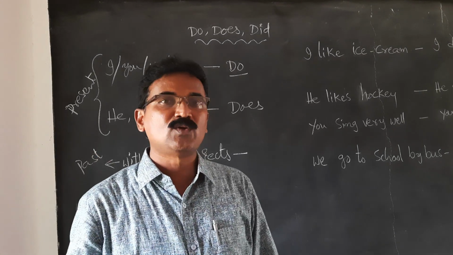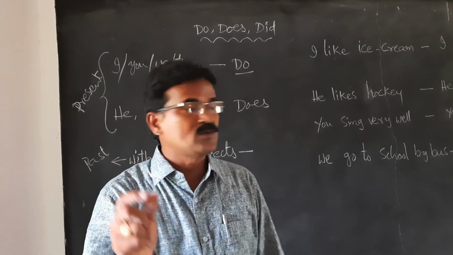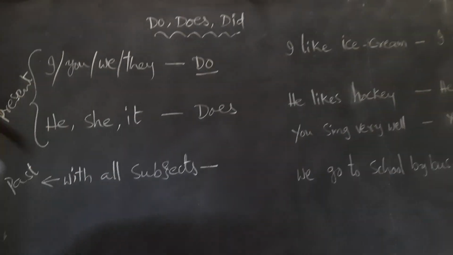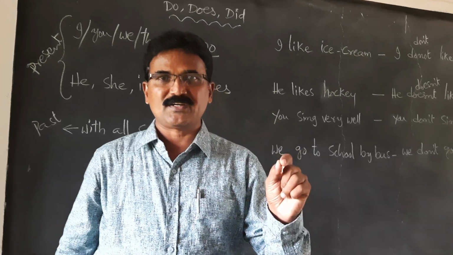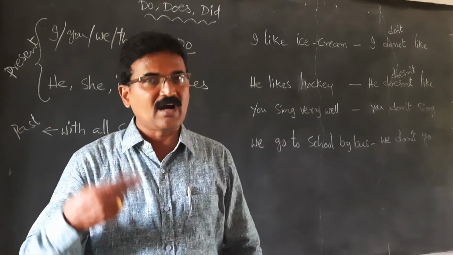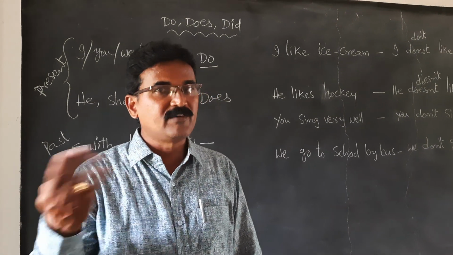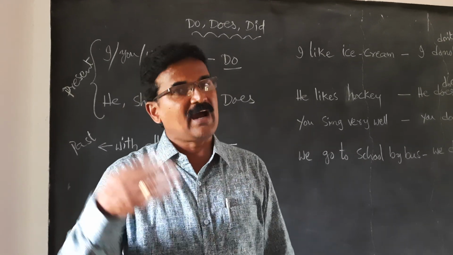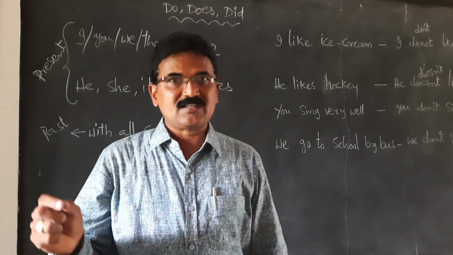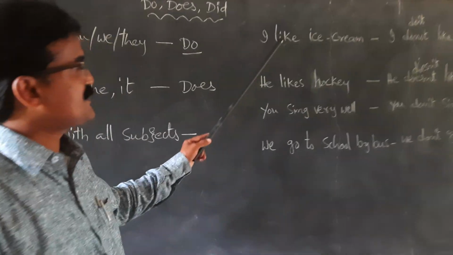So then when do we use did? We use did for all the subjects in the past. That means I did, you did, we did, and they did. So he did, she did, and it did.